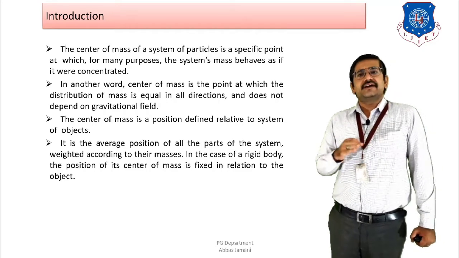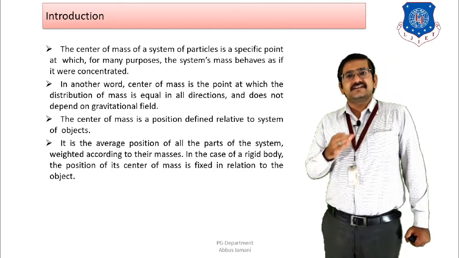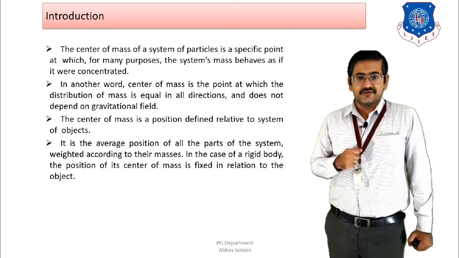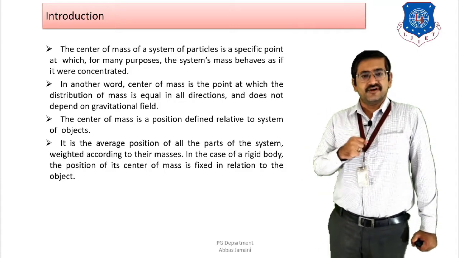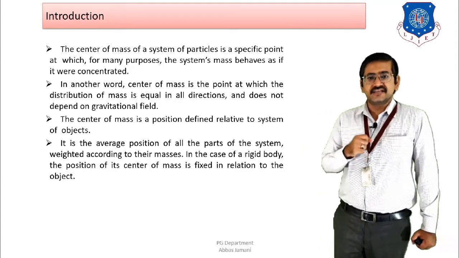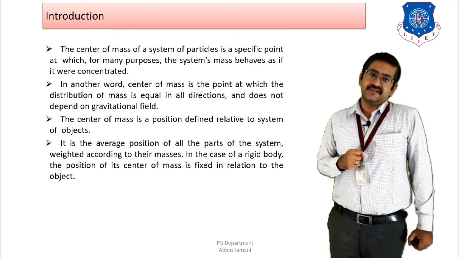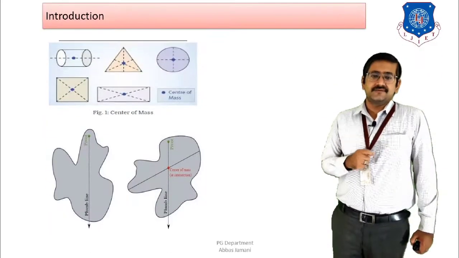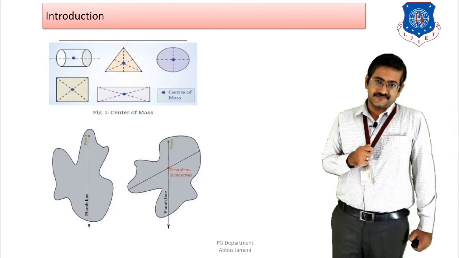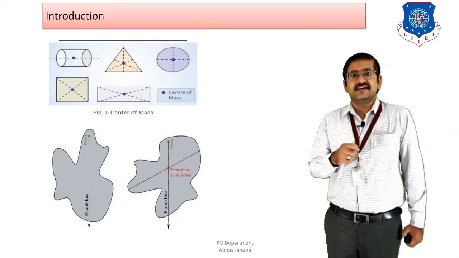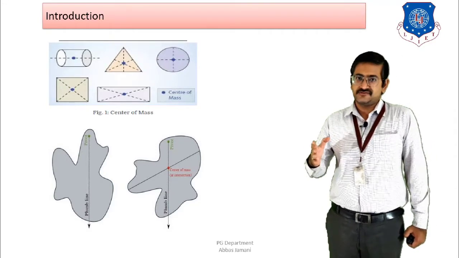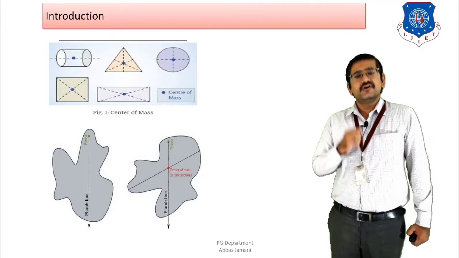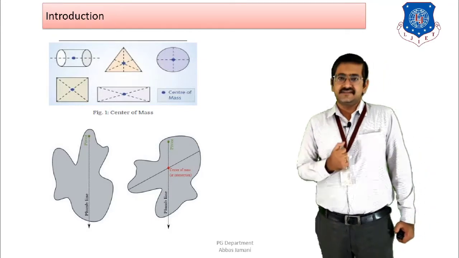And if we talk in terms of an object, then it is going to be restricted. For example, in the case of a rigid body, the position of its center of mass is fixed in relation to the object, right? So let us see a couple of examples to better understand this concept. Center of mass is there in both cases, that is, symmetric geometries as well as objects with unsymmetric geometries.